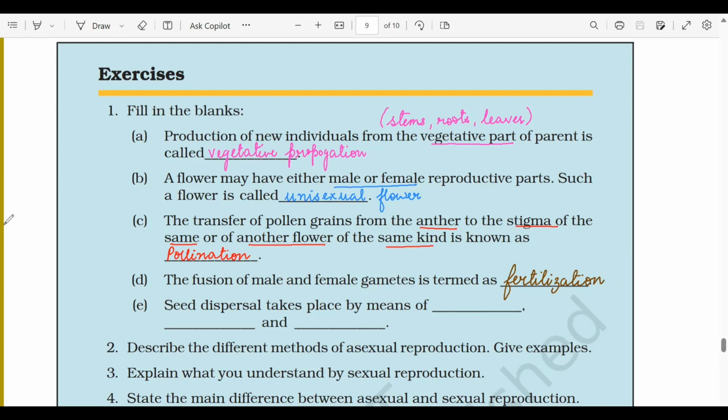The last question E. Seed dispersal takes place by the means of dash, dash and dash. So seeds are dispersed from the parent body to various new places by the means of water, wind and animals. Either they will blow away to far off places by wind, or they will float through water to new places, or they will stick to the body of animals and reach new places. So now let's move on to question number 2.